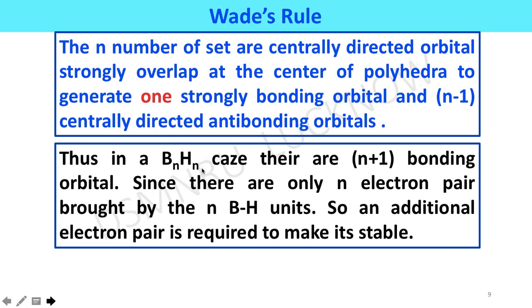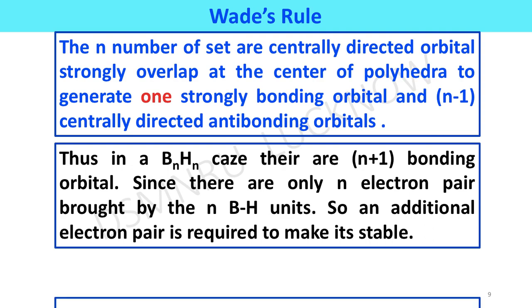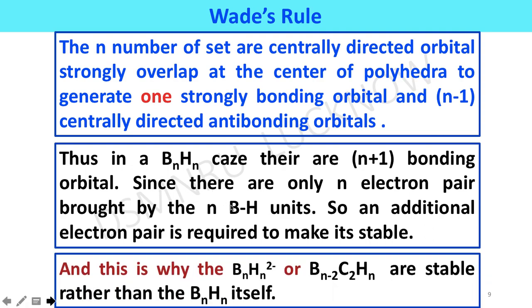Thus, in a BnHn cage, there are n plus 1 bonding orbitals. Since there are only n electron pairs brought by the n BH units, an additional electron pair is required to make it stable. And this is why BnHn 2 minus, or BnC2Hn, are stable rather than the neutral BnHn itself.